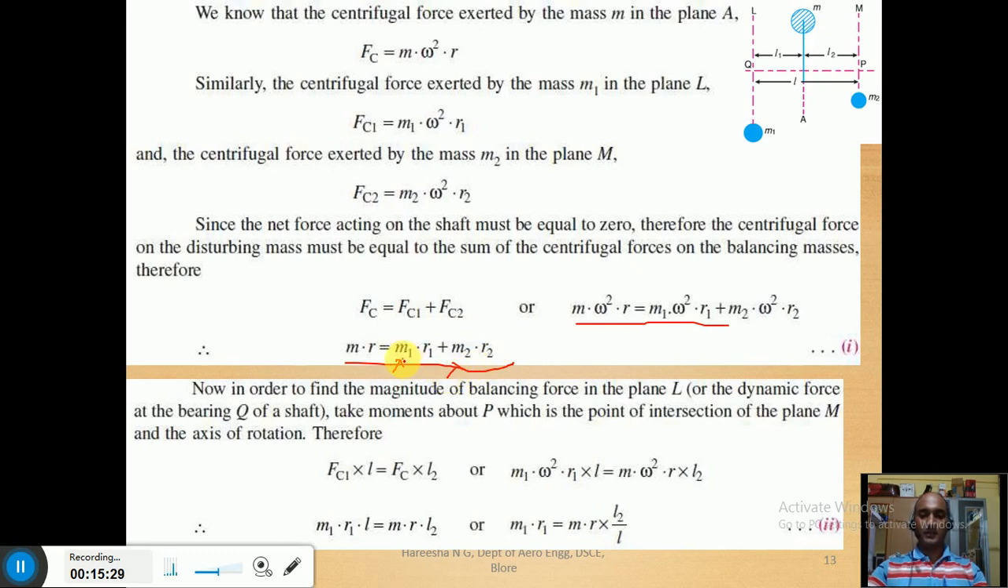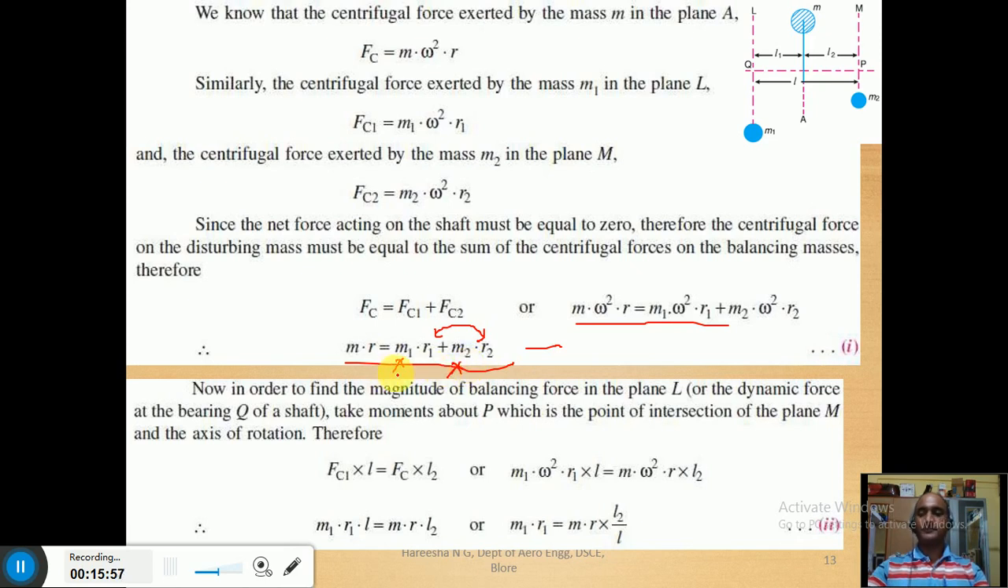If we fix the radii r1 and r2, then we have to find out m1 and m2. r1 and r2 must be known because that is our decision: at what distance we have to put m1 and m2. Those distances must be known, so we have to find out m1 and m2. Now see, the equation is only one, but two are unknown.